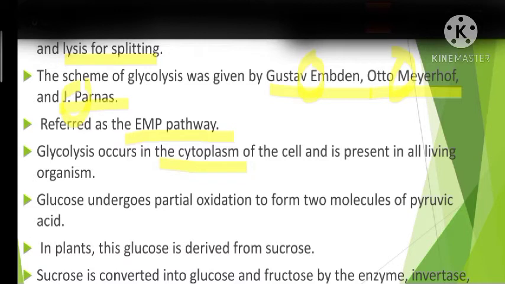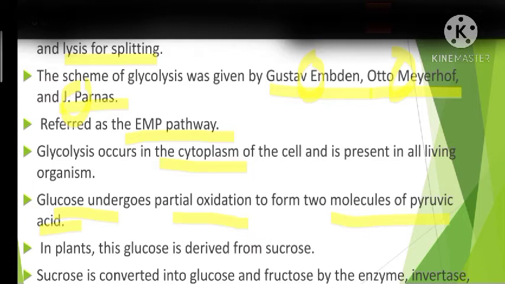Okay, in all living organisms, in the cell cytoplasm, glycolysis occurs. During glycolysis, glucose will be partially oxidized to form two molecules of pyruvic acid. Okay, partial oxidation of glucose occurs. As a result, two molecules of pyruvic acid will be formed, and it is an anaerobic process.